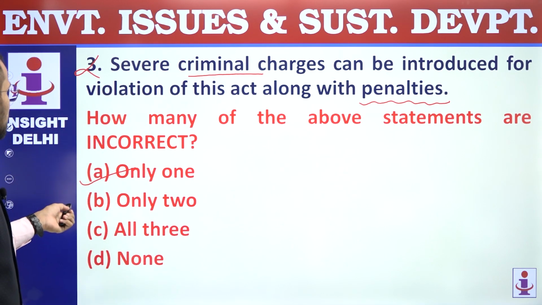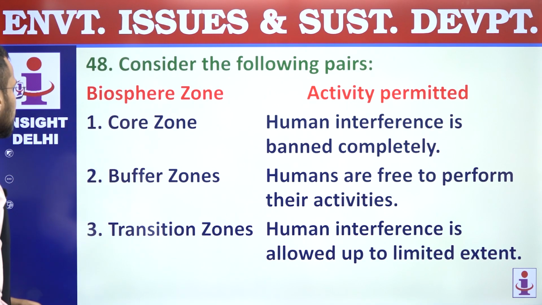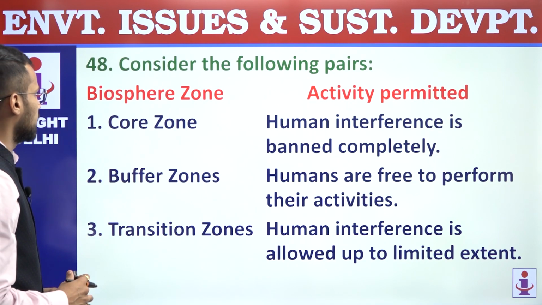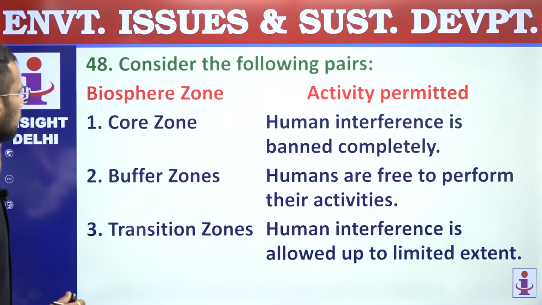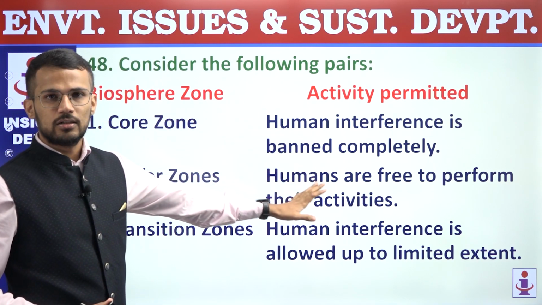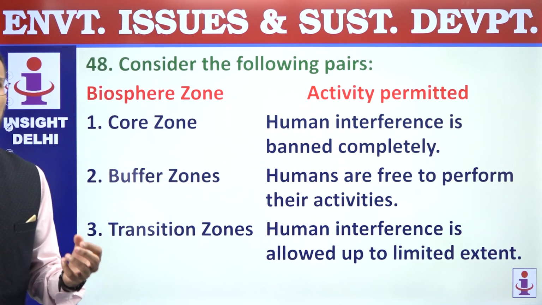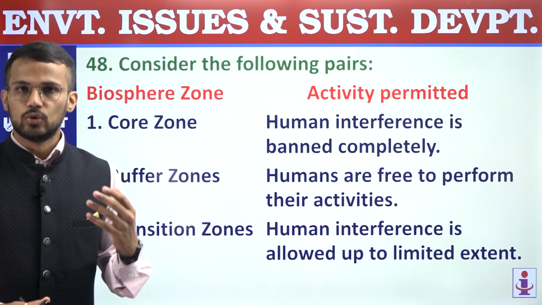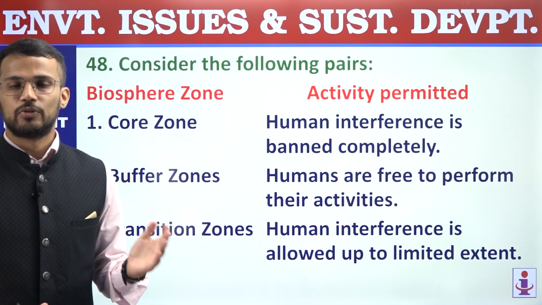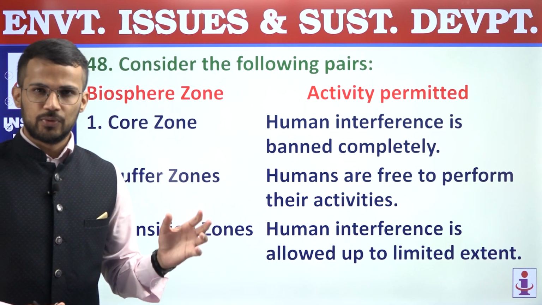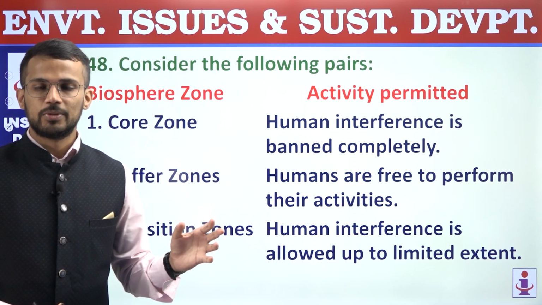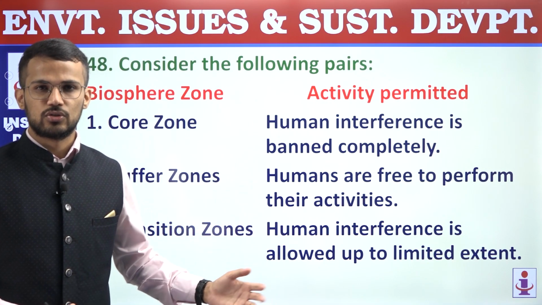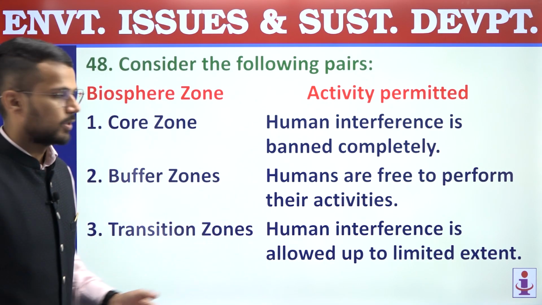48 and 47 answer is A. Now 48. Consider the following pairs. So on one hand we have biosphere zone and on other activity permitted. So we know that biosphere reserves are divided into three parts: core zone, which is a no-go zone, that means no activity will be permitted in core zone; buffer zone, some activities of human beings will be permitted; and in transition zone, all activities are permitted.